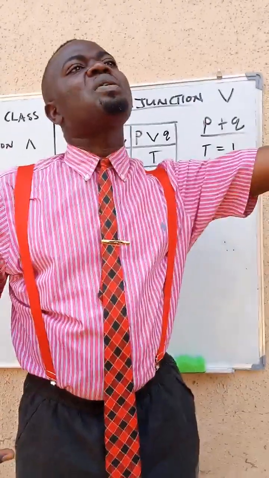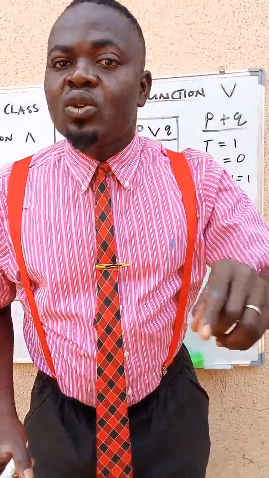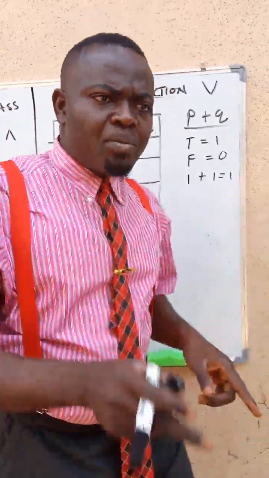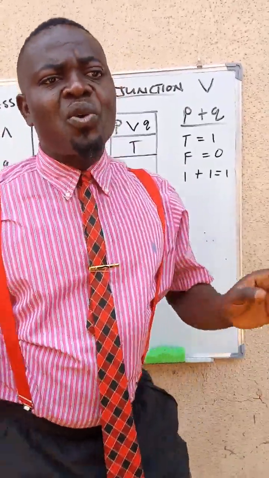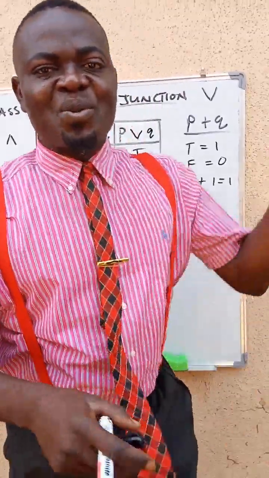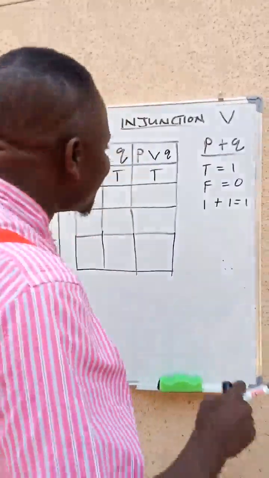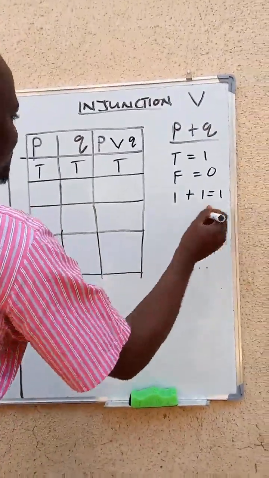Because the highest number you can see in that place is 1. You cannot see 2. So this obeys strictly the law of marriage. 1 plus 1 is equal to, if you have not yet married, this year you will marry. And we'll sing for you, 1 plus 1 is equal to 1. We are one forever. So this is logic, man. So in this case, 1 plus 1 is 1.